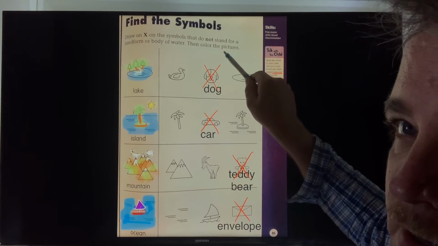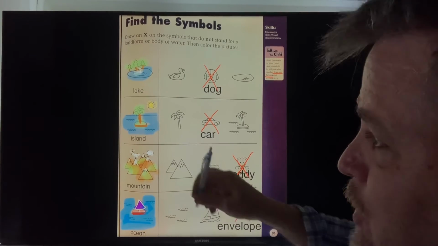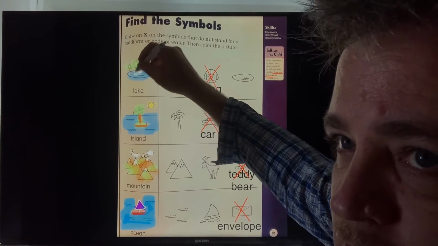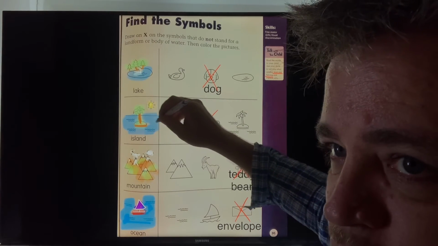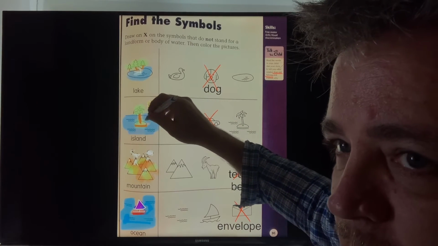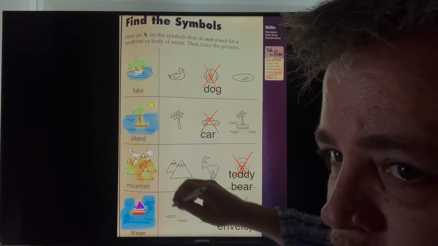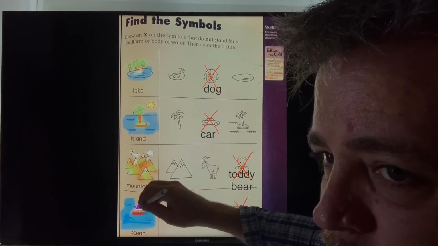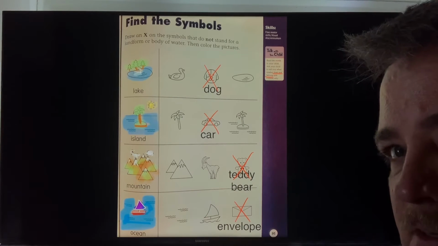Okay, now it says color the pictures. Do you have your crayon, your color pencil? You can color, okay? Color the picture. Color the lake. Color the island. Color the mountains. Color the ocean. Color the sailboat. Okay? Excellent. Good.